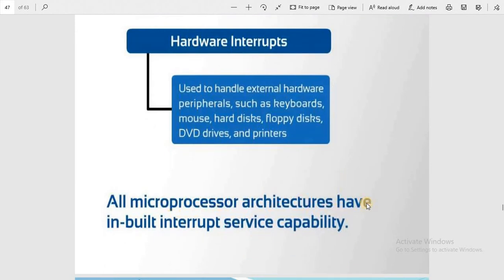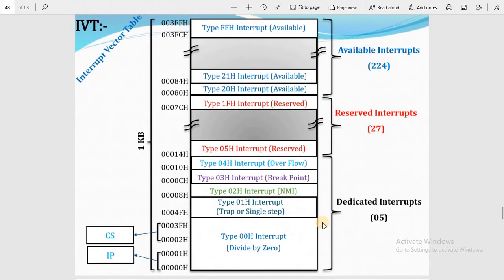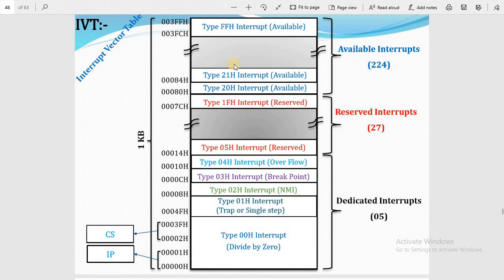All microprocessor architectures have inbuilt interrupt service capability. So this is a built-in capability, and we do not have any programming for this kind of interrupt handling. We just have to understand the mechanism and how they work together. So we have to see the interrupt vector table. In the next section we will discuss the interrupt vector table. Till then, Allah Hafiz. Thank you very much for joining the class.